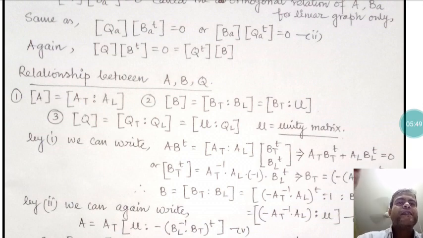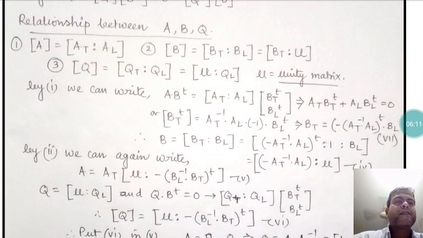So it can be written this way: the matrix [At : Al] multiplied with the transpose of [Bt : Bl]. Finally the result is At Bt transpose plus Al Bl transpose equals 0.